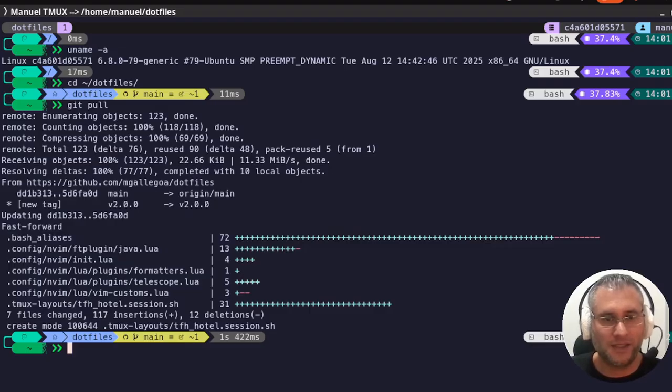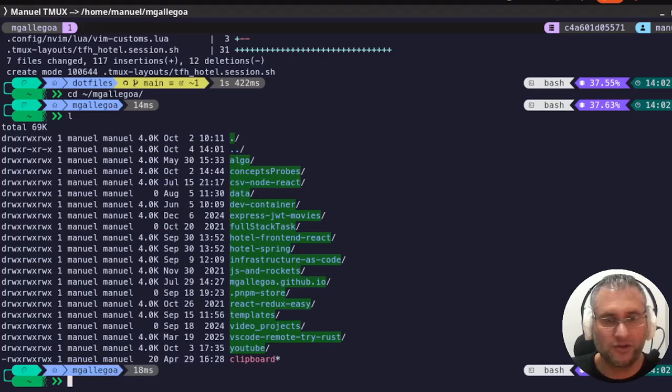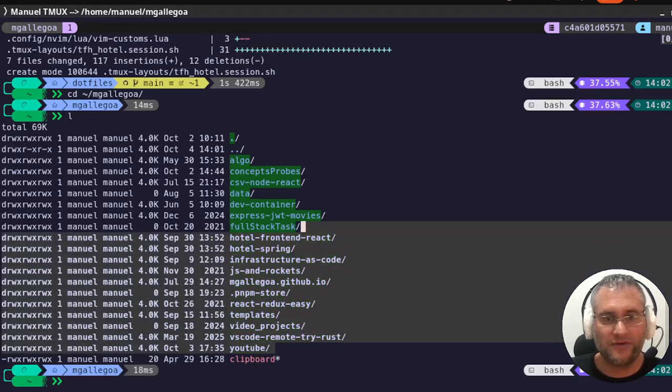Here I updated my local configuration. I'm going to move to the repositories, and I'm going to check if we have all the repositories. As you can see, these are the same repositories that I have in my local machine.